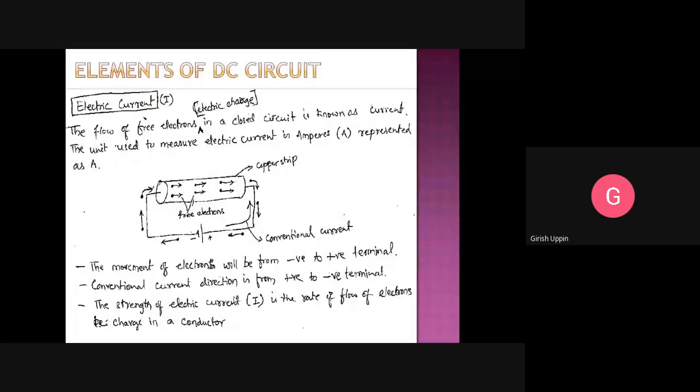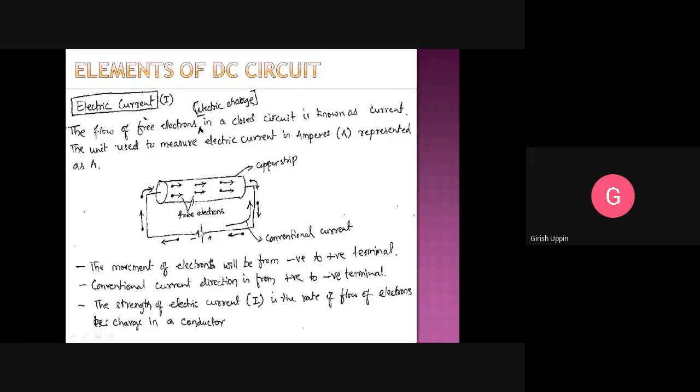And this flow of electrons or electric charge happens only when there is a closed loop. Without the closed loop, the electric current will not flow. The flow of free electrons or electric charge in a closed circuit is known as a current. The unit used to measure the electric current is ampere. So electric current is represented with the unit ampere.